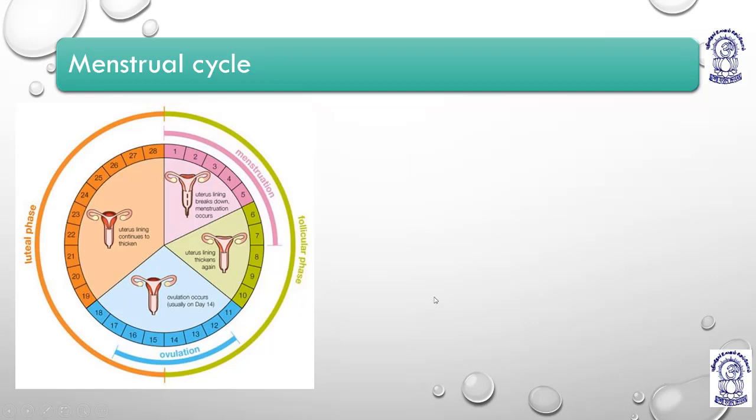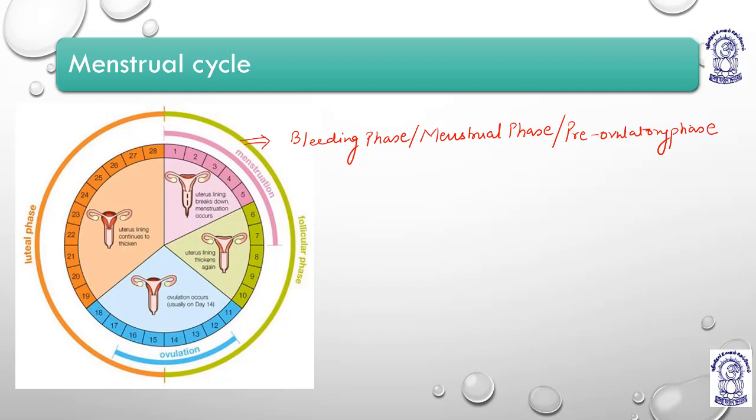The menstrual cycle is basically divided into these 3 phases. The first phase is known as what? The bleeding phase, or we can say the menstrual phase. It is also known as the pre-ovulatory phase, before ovulation, right?